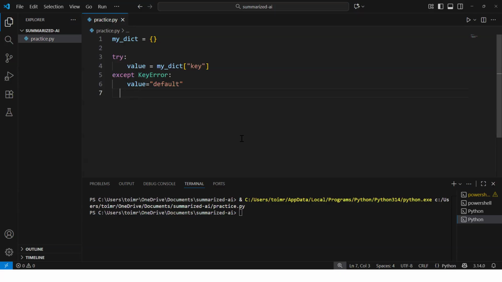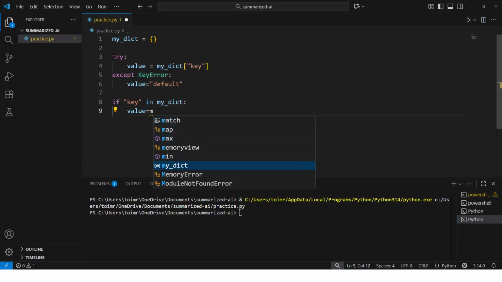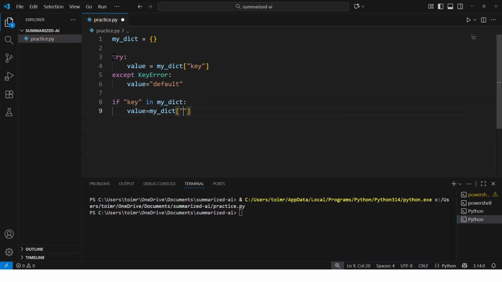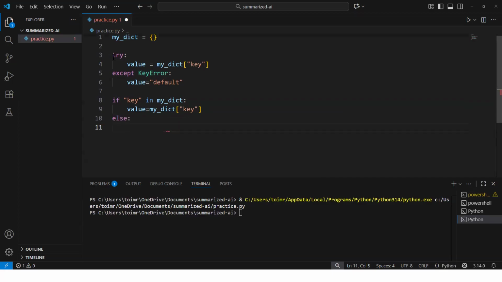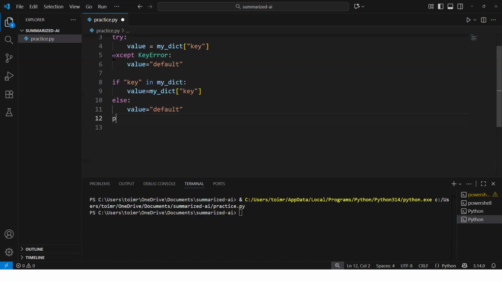So if I wish to handle this particular scenario with LBYL, what I'm going to do is write: if key in my_dict, value equal to my_dict[key], else the value is default.